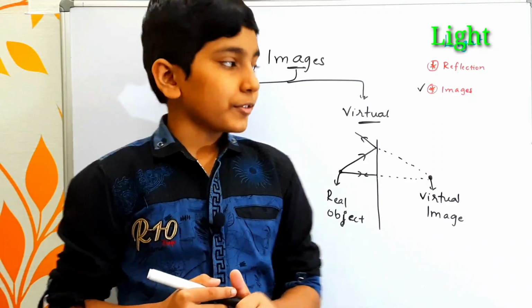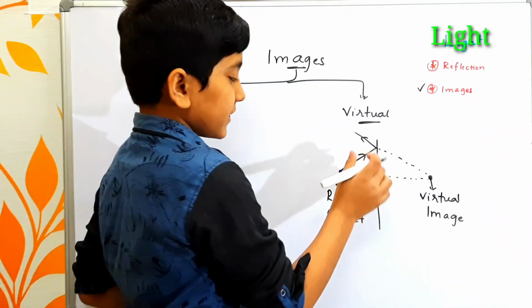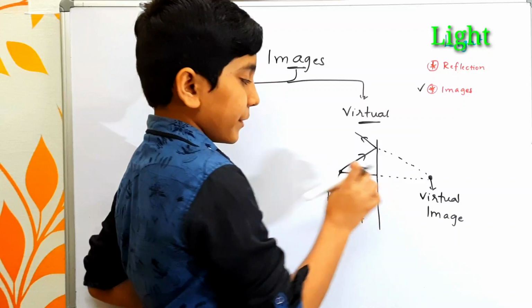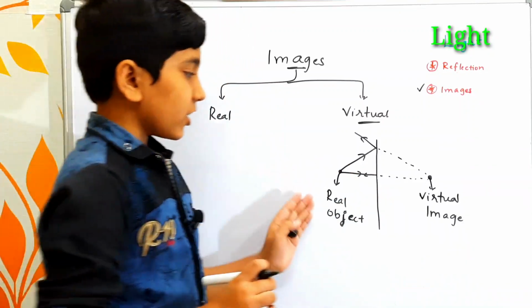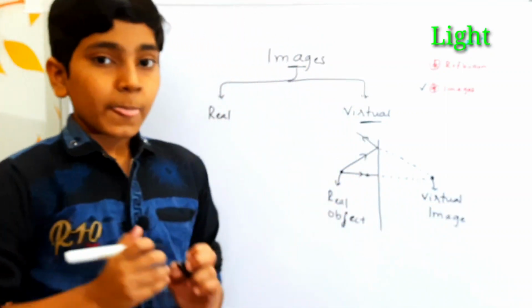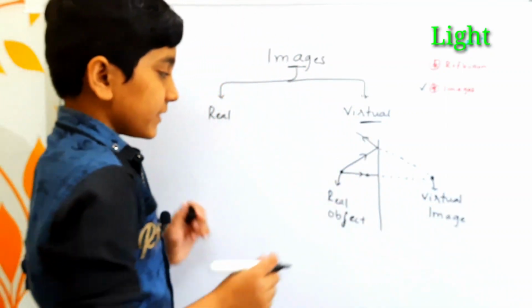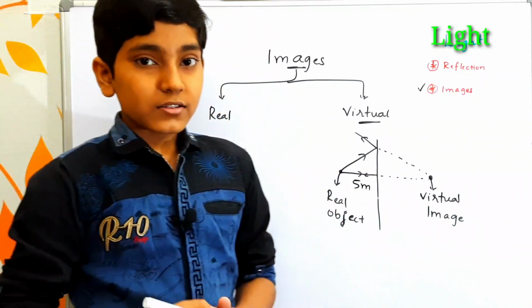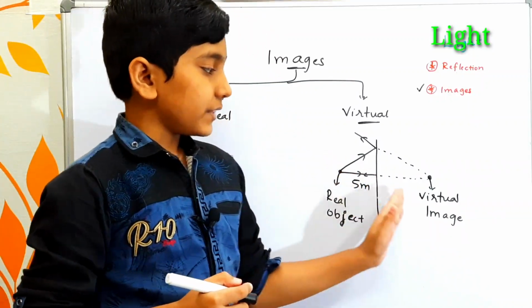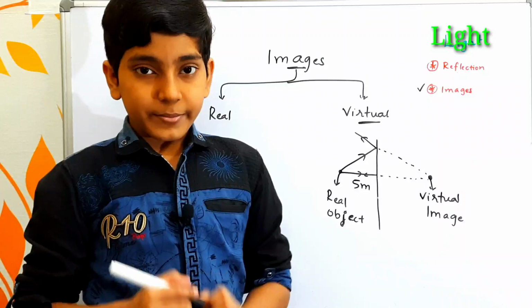So an important question for you: the distance between the real object and the plane mirror is 5 meters. Then what is the distance between the object and the image? Now the distance between the object and mirror is 5 meters, and the distance between the plane mirror and the virtual image also becomes 5 meters.